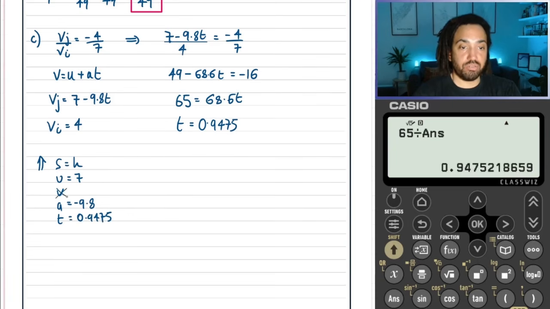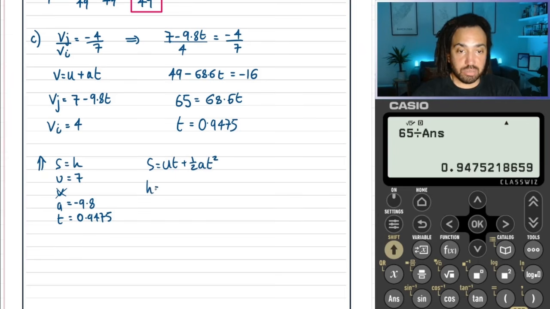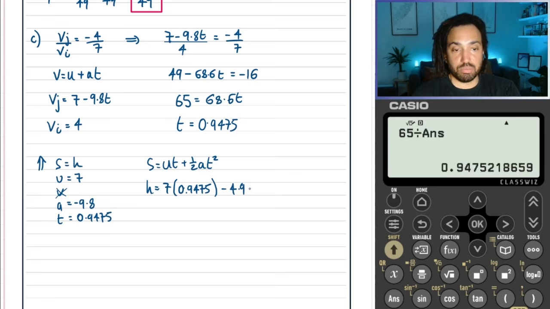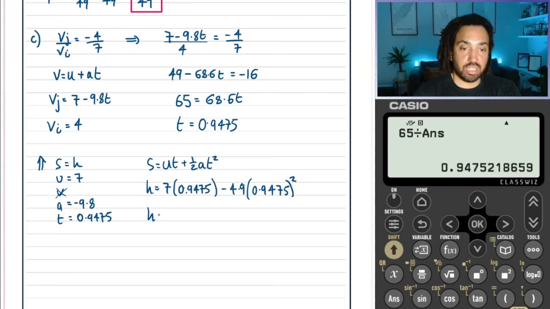Great, so we can bin off v, and we can say that s is equal to ut plus a half at squared. s is equal to h, u is 7. We're going to use this time, and then a half of a is minus 4.9, and again we're going to use this time squared to find h.